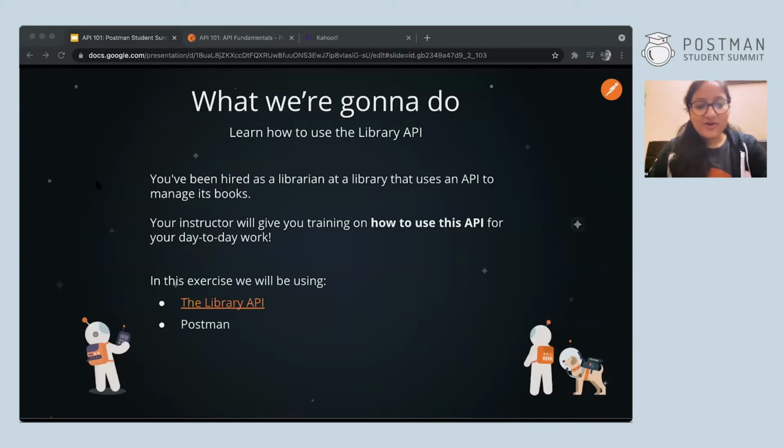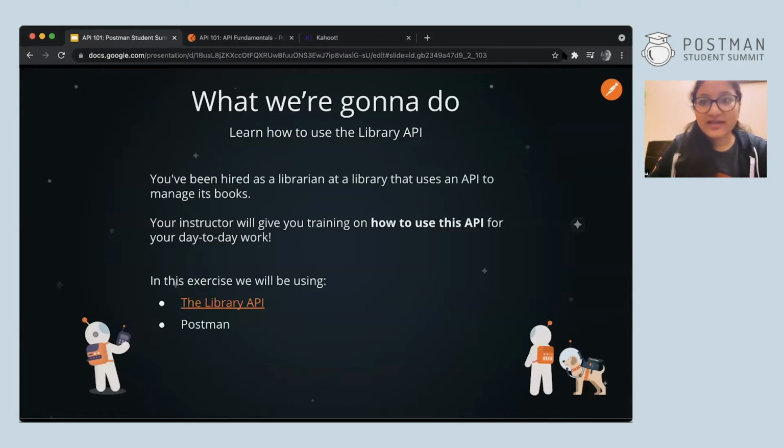So I would like all of you to go to this link. This is the workspace of the Postman Classroom program, and here is what we'll be doing. All right. Just a second, I'll also go there.